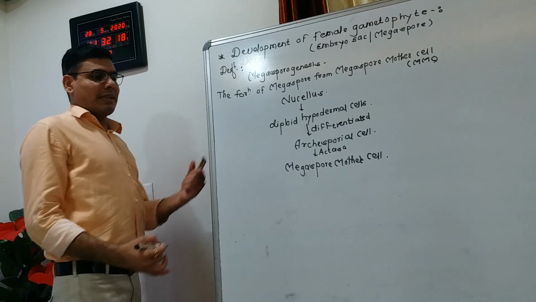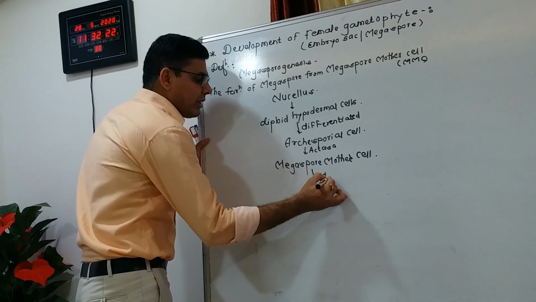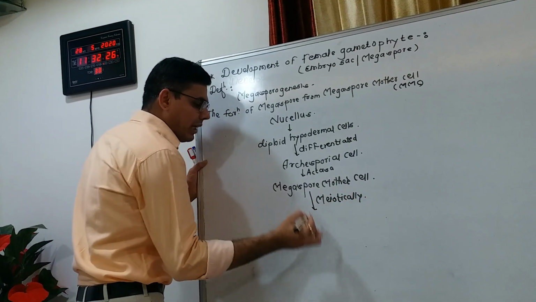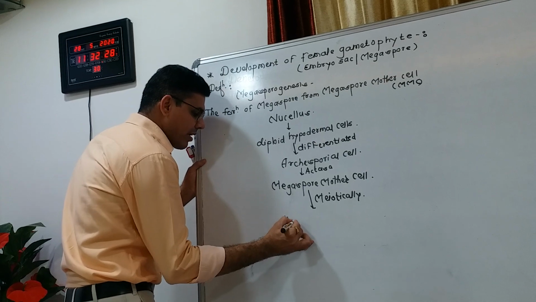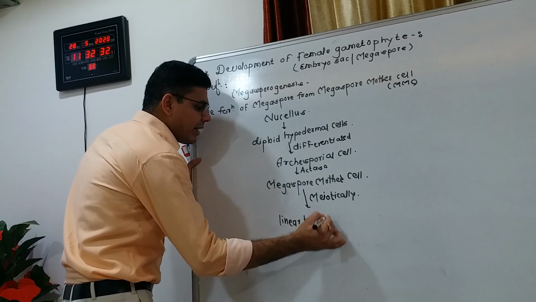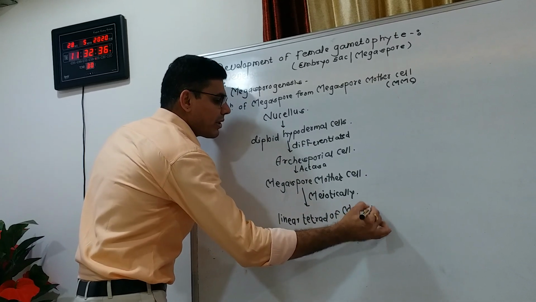This megaspore mother cell divides meiotically and forms a linear tetrad of megaspore cells.